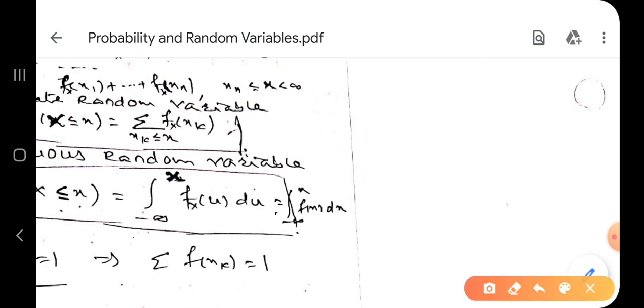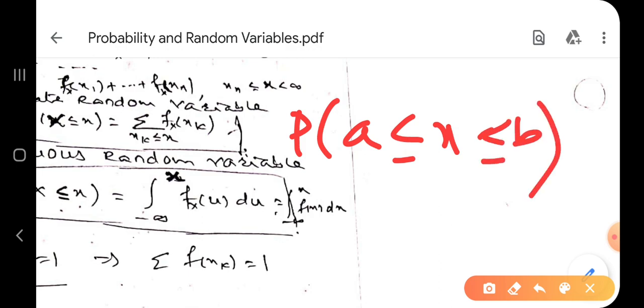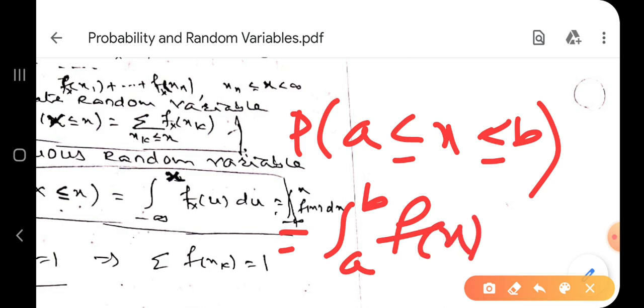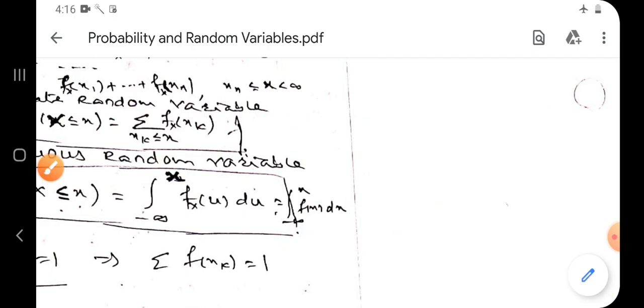Now, suppose I have this integral. Suppose I have to find probability lies between P of a is less than or equal to x is less than or equal to b. अशी तुम्हाला probability काढायची. Lies between a and b is equal to integral a to b f of x dx. फॉर्म्युला नीट लक्षात ठेवा, लिहून ठेवा. Write down this formula carefully. P of a is less than or equal to x is less than or equal to b is equal to integral a to b f of x dx. Correct? Density function लक्षात आलाय.